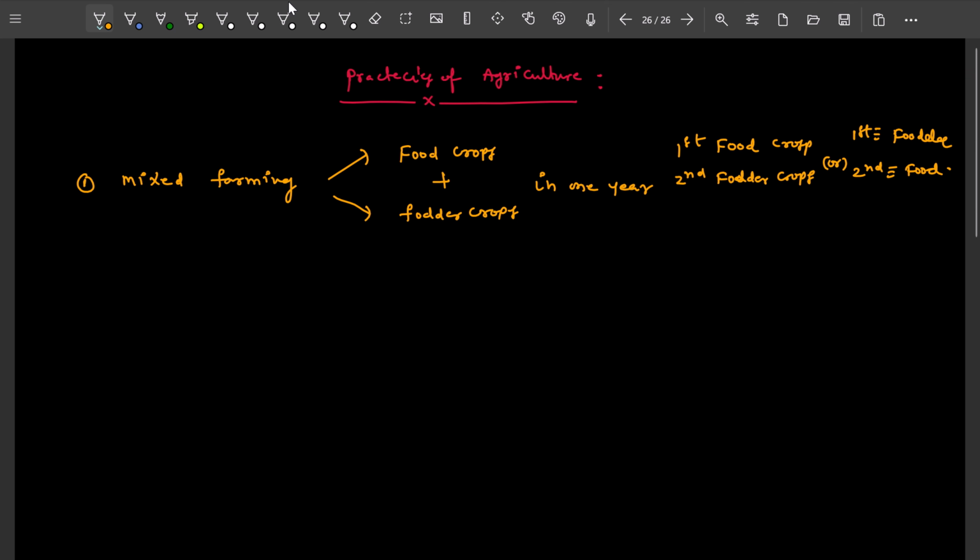Food crops means rice, wheat, maize, and so on. Fodder crops means maize stalks, which we feed to cattle.